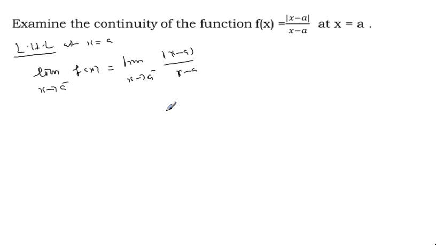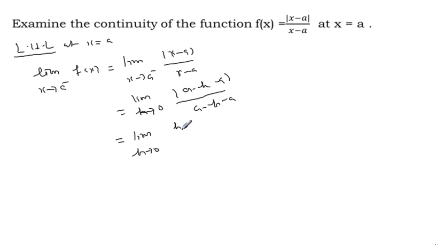Okay, now take x equal to a minus h, then what is the new limit? The small positive number h approaches 0, and mod of a minus h minus a by a minus h minus a. On simplification, limit h approaches 0 of mod of minus h by minus h.